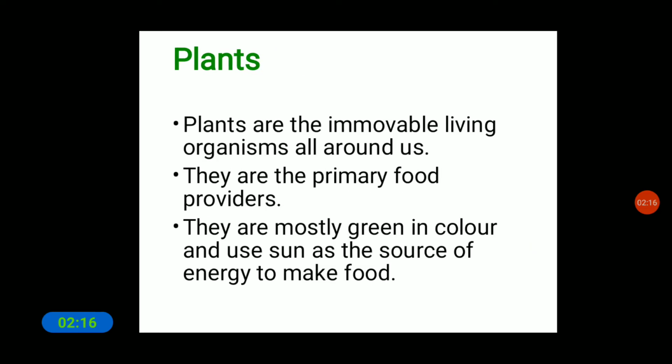Children, plants are immovable living organisms all around us. They do not move from one place to another, unlike animals. They are the primary food providers for all living organisms. They are mostly green in color and use the sun as the source of energy to make food. So how do these plants prepare their own food? By using the energy of sunlight. So this is about plants.